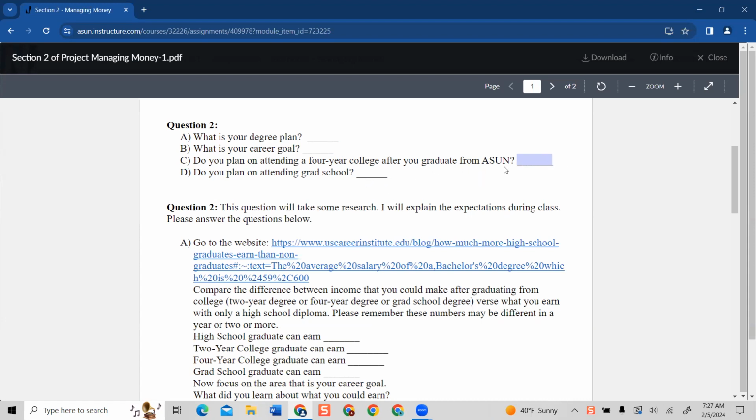And you can put here, well, it's just a yes or no, but in your notes, you're going to put what college you have in mind. You may have multiple colleges in mind, but it's good to already have a game plan.